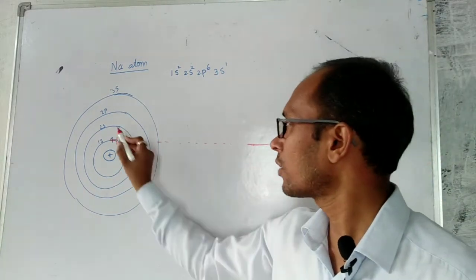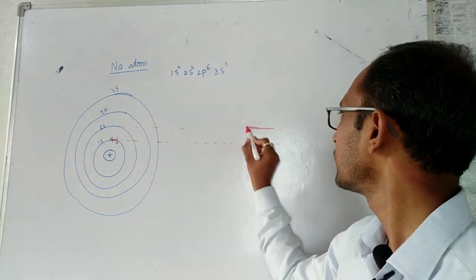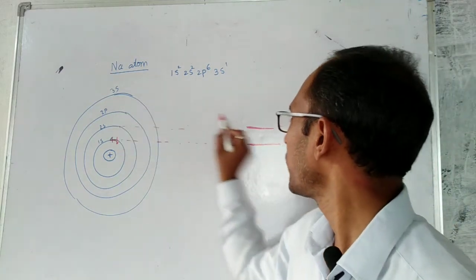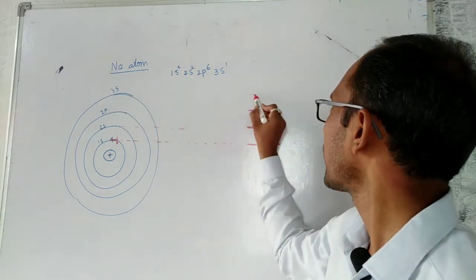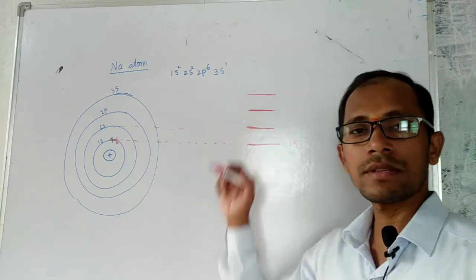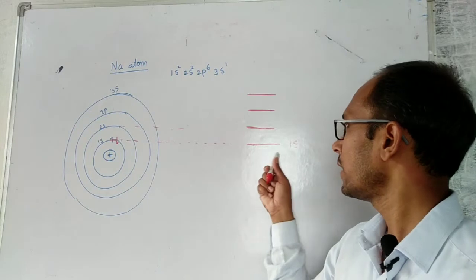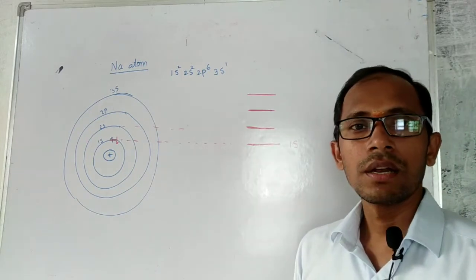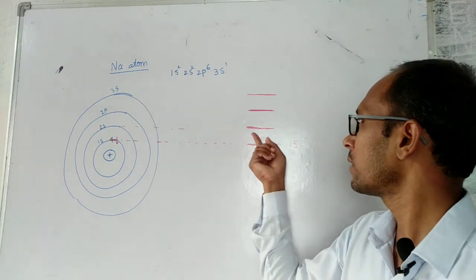And again you take 2s, which has an energy level here. Again you take 2p, its energy level is here. And again you take 3s, its energy level is here. These are the energy levels of the different electrons. So the 1s electron energy level is like this, the 2s electron like this. Now what is this energy level? This energy is more as compared to this energy.